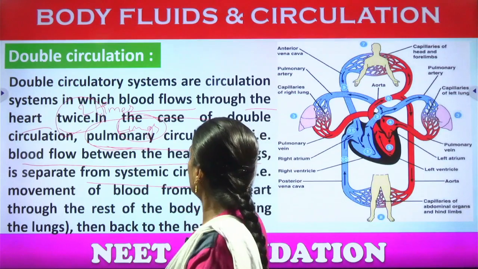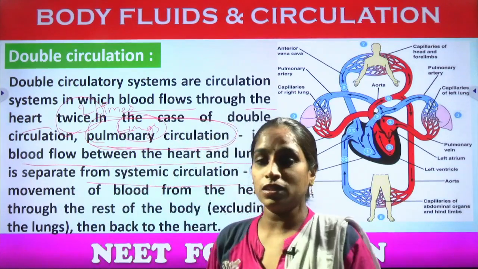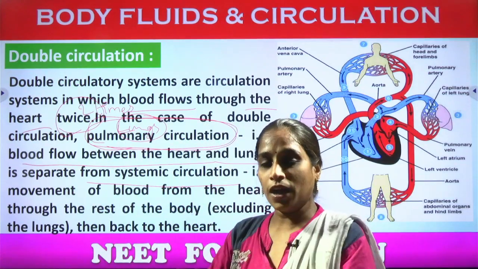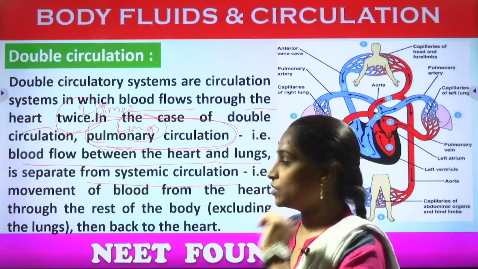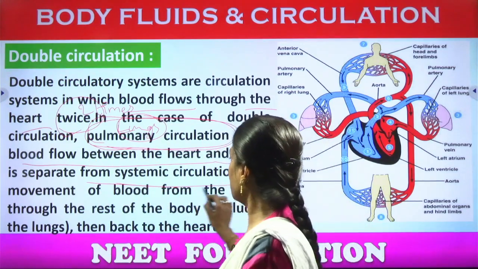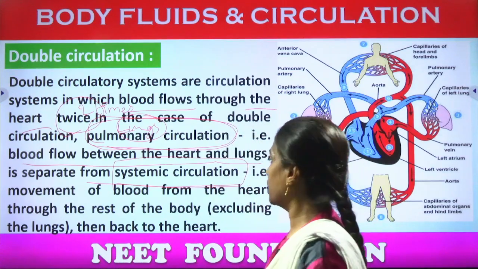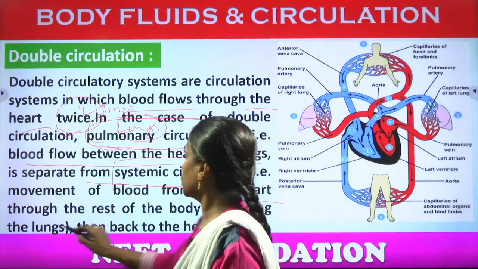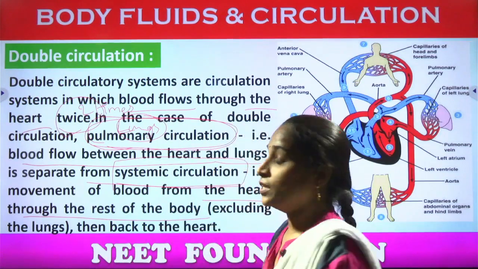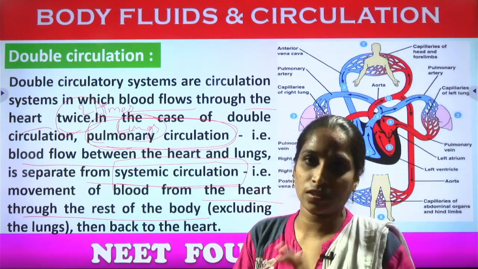One is the pulmonary circulation which sends the blood from body parts to heart, heart to lungs, and what is the second circulation? It is the systemic circulation. Here what happens? The movement of blood from the heart through the rest of the body excluding the lungs.